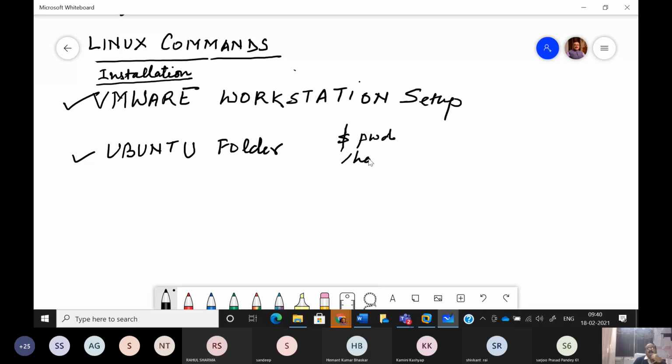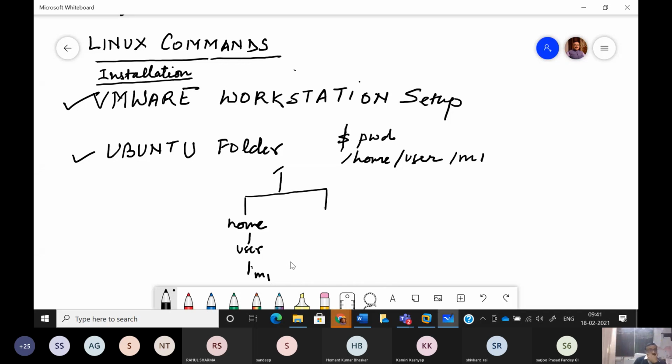So I got slash home slash user, and inside that I have also created another directory called m1. What does it mean? It means that I am having a root structure of directories. So inside the root directory I am having a home directory, and inside the home directory I am having a user subdirectory, and inside the user I am having m1.